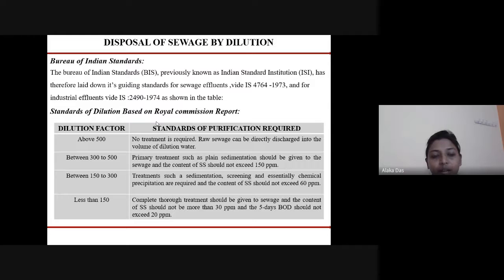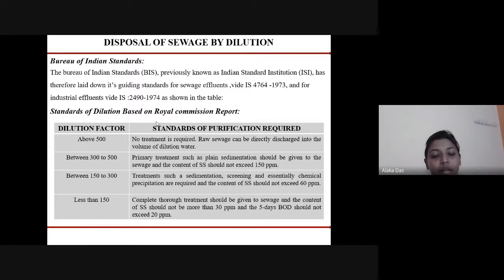Between 300 to 500, primary treatment is required, such as plain sedimentation, and the content of the suspended solid should not exceed 150 mg/L. Between 150 to 300, treatments such as sedimentation, screening, and essentially chemical precipitation are required, and the content of suspended solid should not exceed 60 ppm.